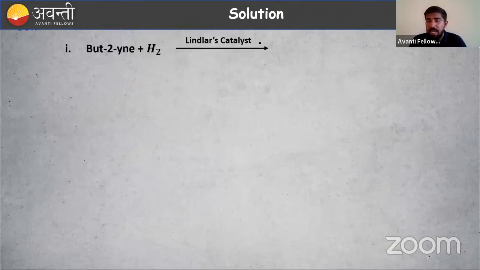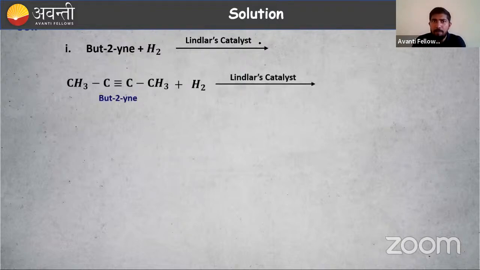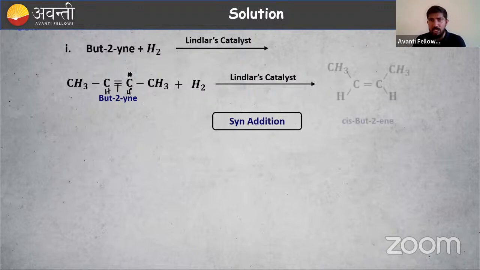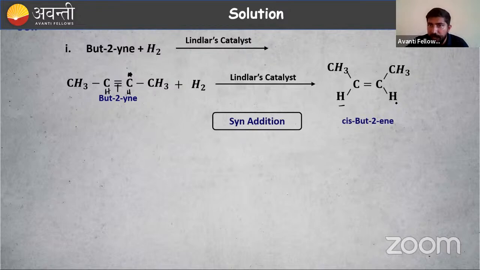I have butyne, then hydrogen. Hydrogen is our tool. We have to break the pi bond and place hydrogen there. So I have butyne, break the pi bond. Here with Lindlar catalyst, hydrogen should be added on the same side, syn addition. Then CH3 and CH3 on the same side, H and H on the same side. What is the name? That is butene. Then cis-trans, it is cis-butene. So cis-butene is formed here.